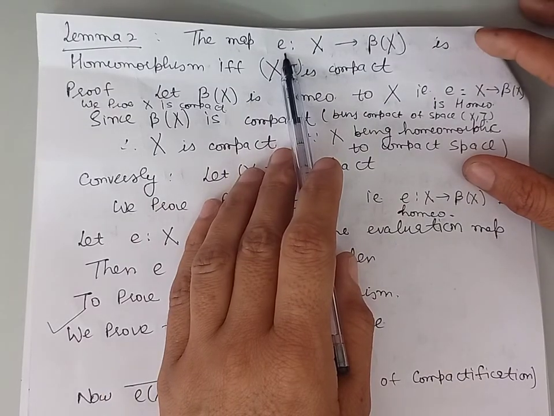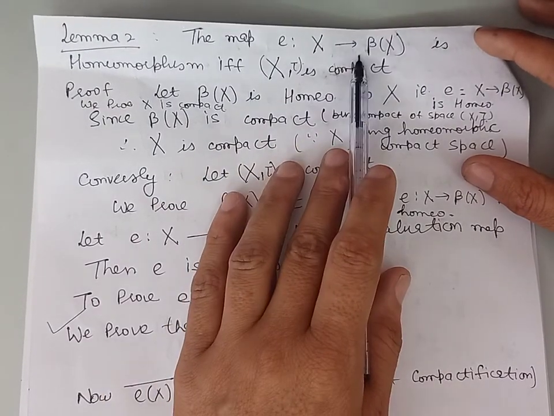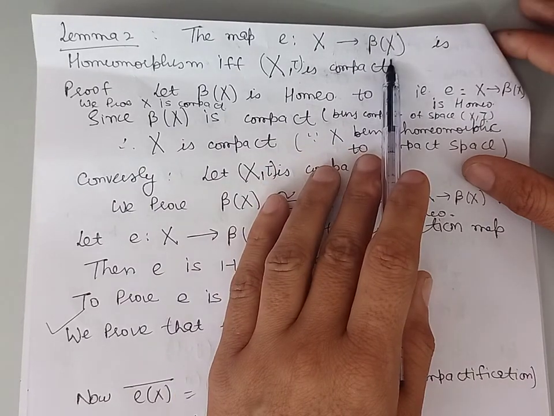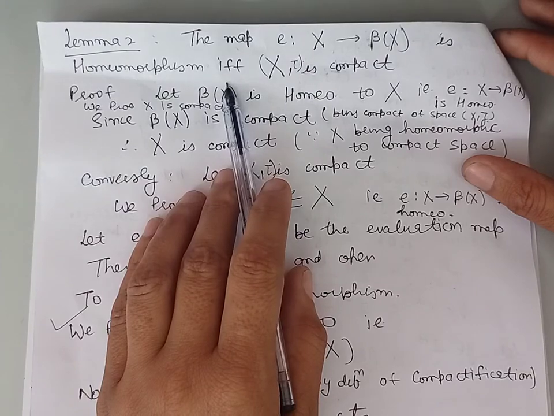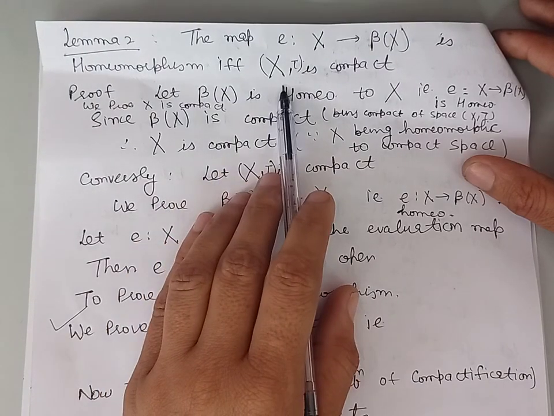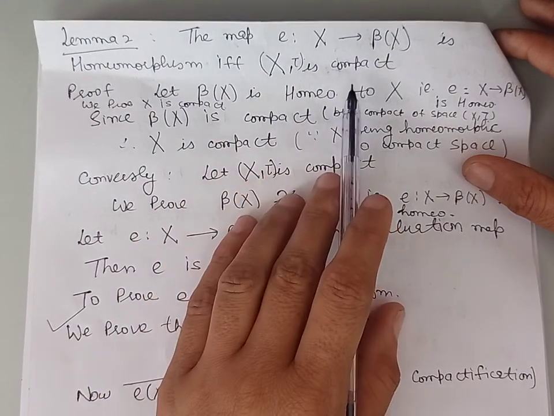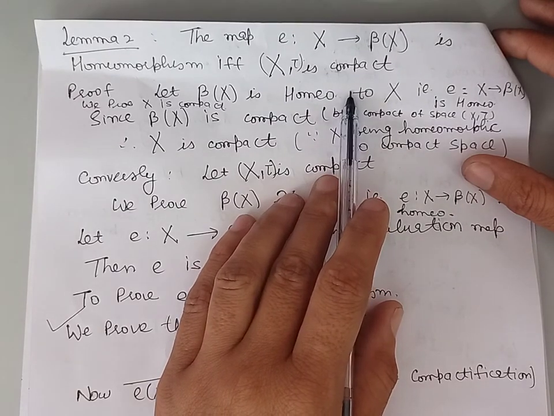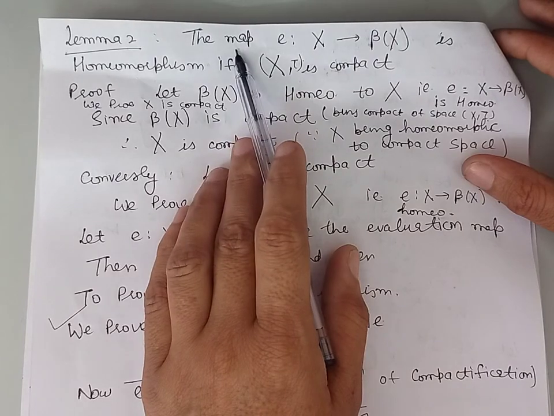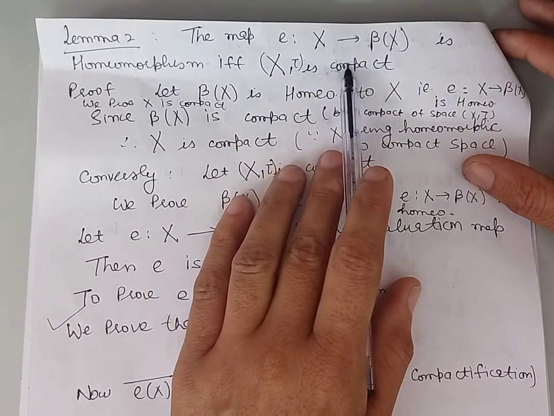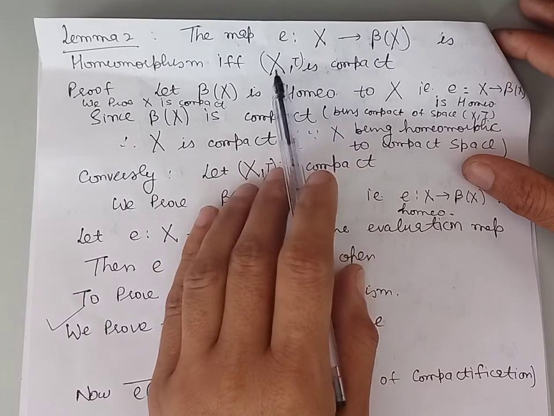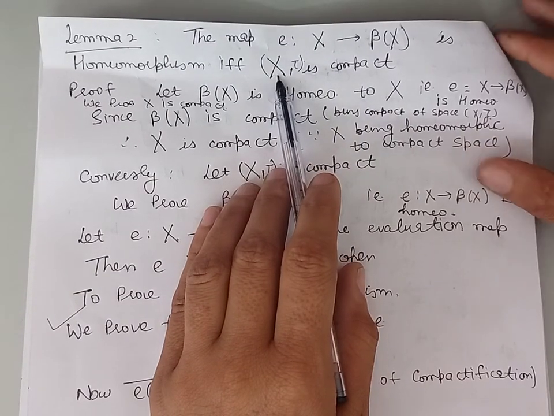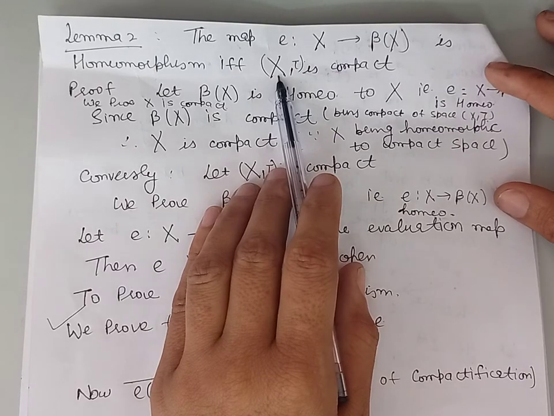and now the second lemma is to prove that the mapping E from the topological space X into beta X is a homeomorphism if and only if the topological space X star is compact. So first of all, let us suppose the mapping E from X into beta X is a homeomorphism, and we claim that this topological space X star is compact.